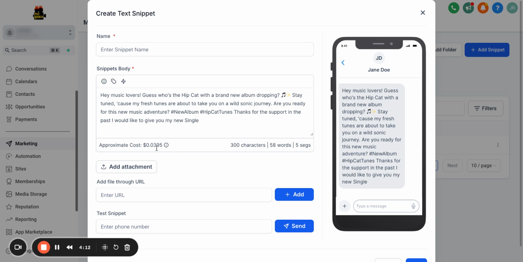All right, so as you can see, this does have a cost, but it's not even a penny. You really have an opportunity to do something that you would never be able to do using Spotify or anything like that.